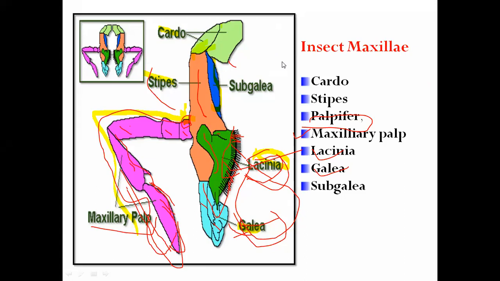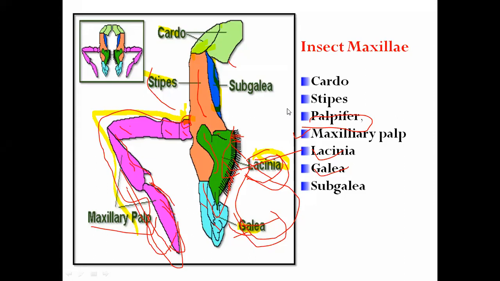Okay, tactile hairs. Tactile means touch. Tactile hairs are called sensory hairs. In simple words, if you don't remember tactile, just remember sensory hairs, which have the function of smell and taste.